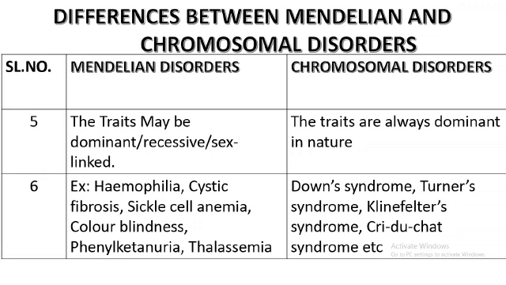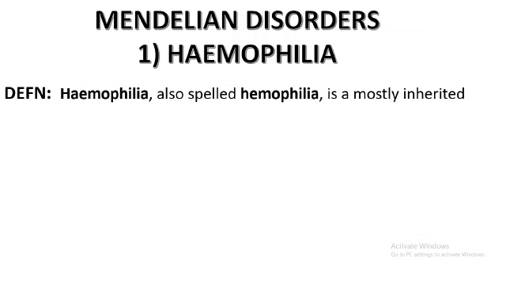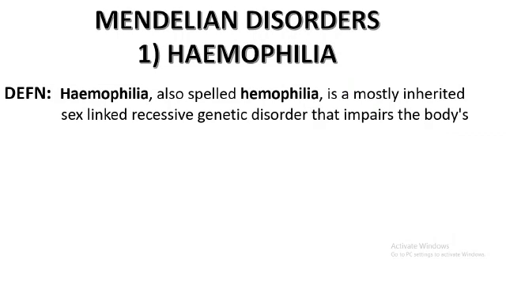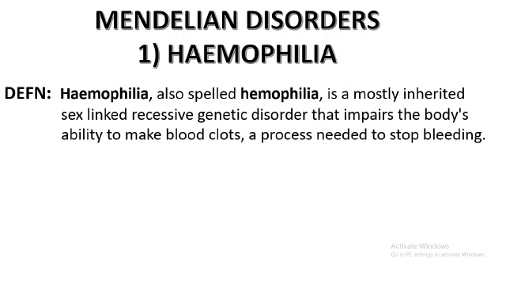Now let us understand the Mendelian disorders and chromosomal disorders one by one. To start with, let me go to Mendelian disorders. Under this, we are going to study hemophilia. What is hemophilia? Hemophilia is a mostly inherited sex-linked recessive genetic disorder that impairs the body's ability to make blood clots, a process needed to stop bleeding.